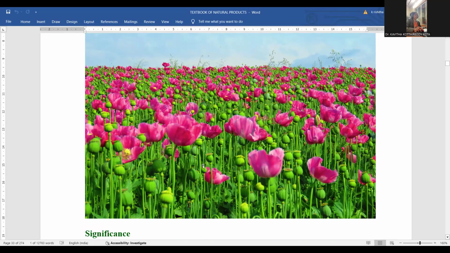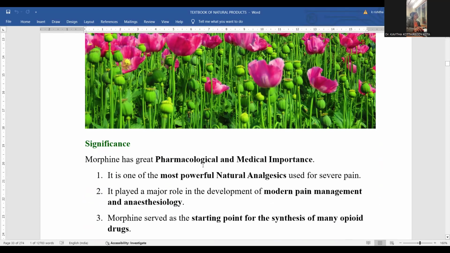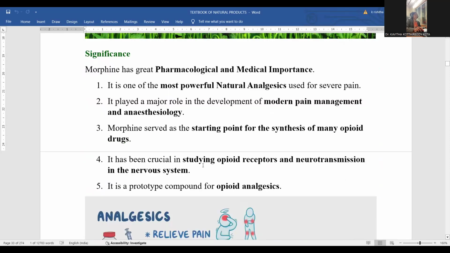in economic quantities. And what significance does morphine have, why do we need to study it? Morphine has great pharmacological and medicinal importance, so it is mostly applicable in the field of pharmacology.